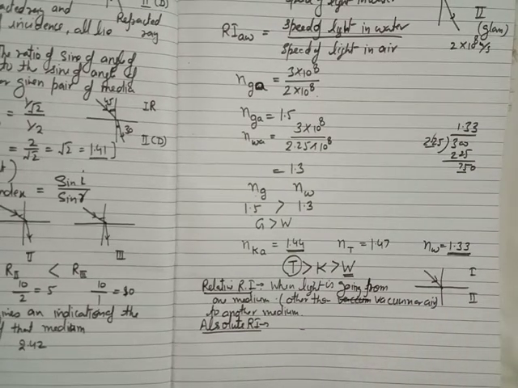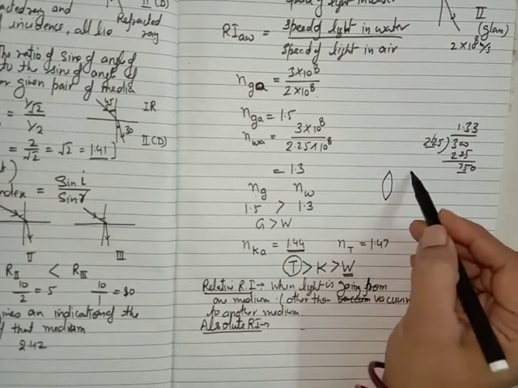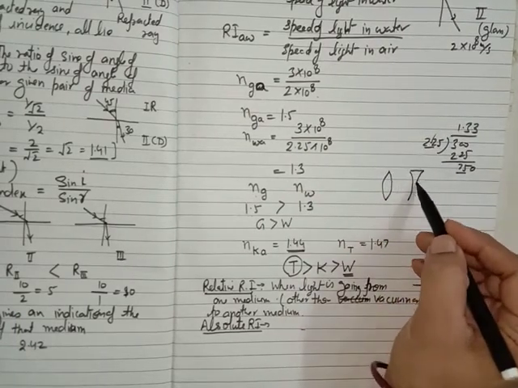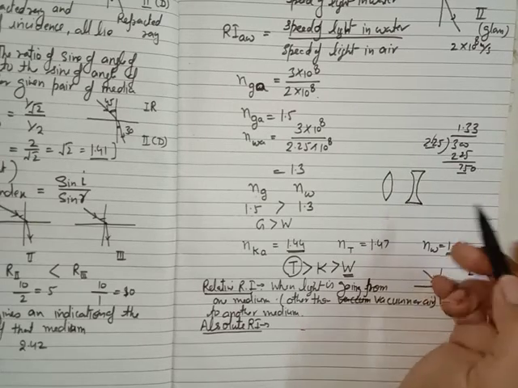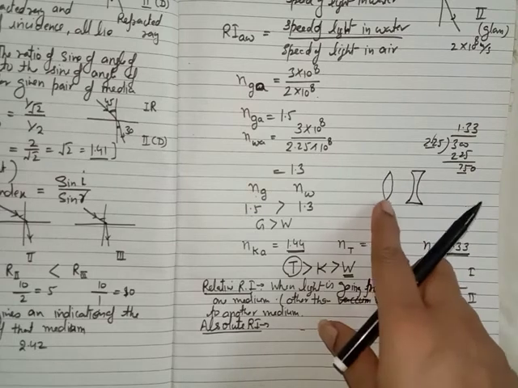In the next video, we will study about the lenses, because we know that these are the two lenses which we will study in this chapter. These are the convex and this is the concave lens, and these lenses work on refraction. Actually, these are made up of glass. Generally, they are made up of glass.